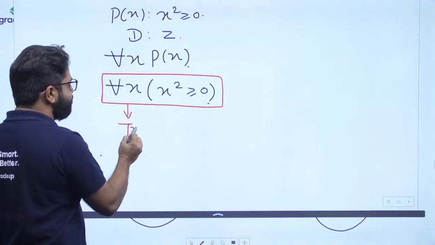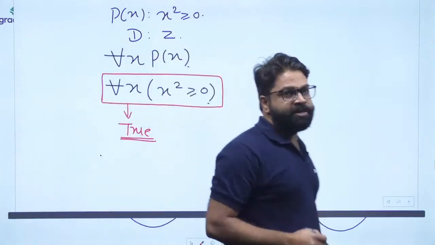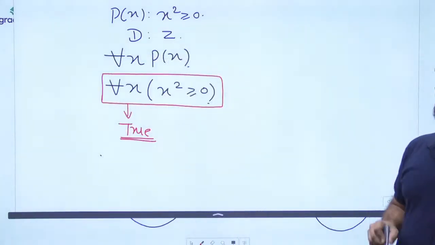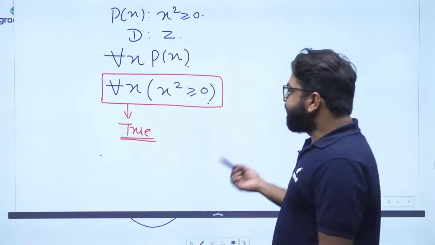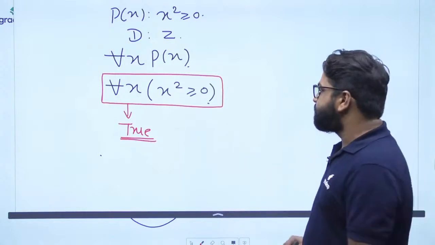And what should the value be? The value is going to be true. So when will it become true? When all elements are true, then only we can say that it is true. When will it become false? When at least one element is false, then it will become false.